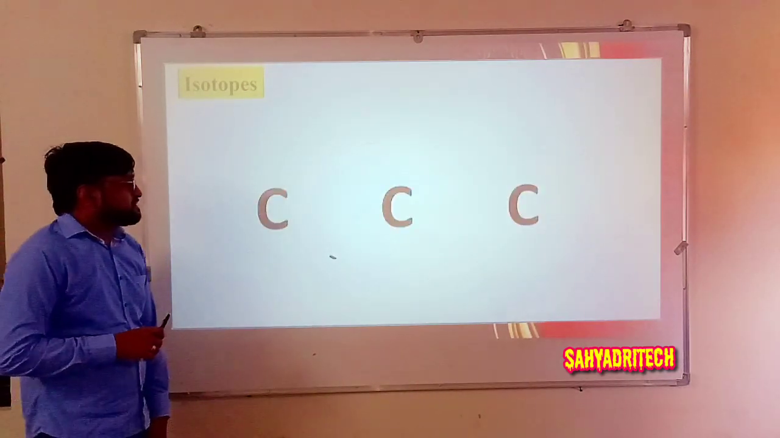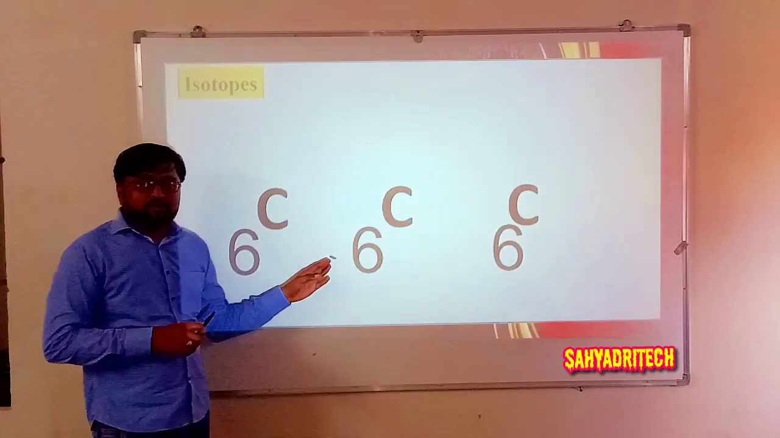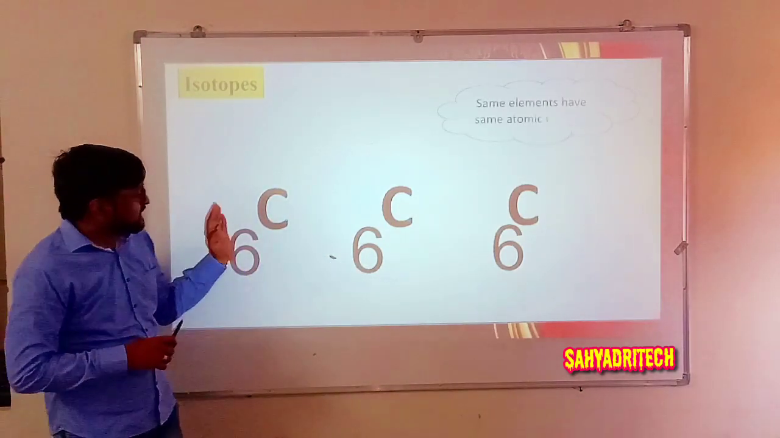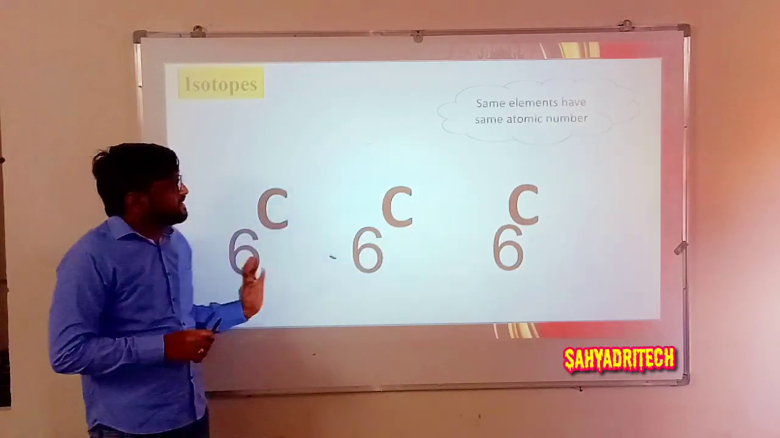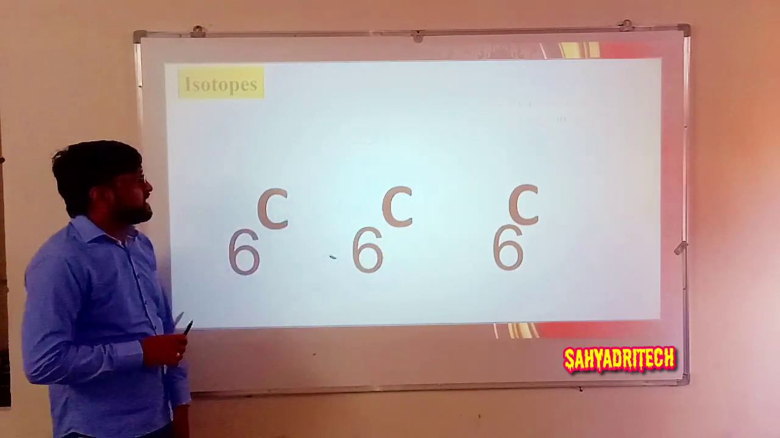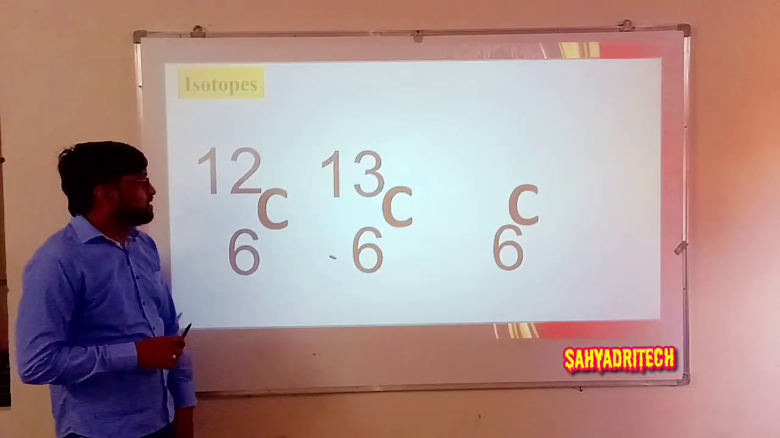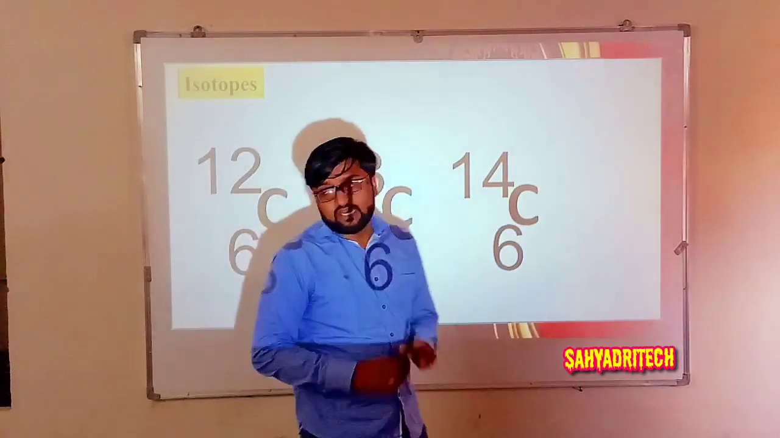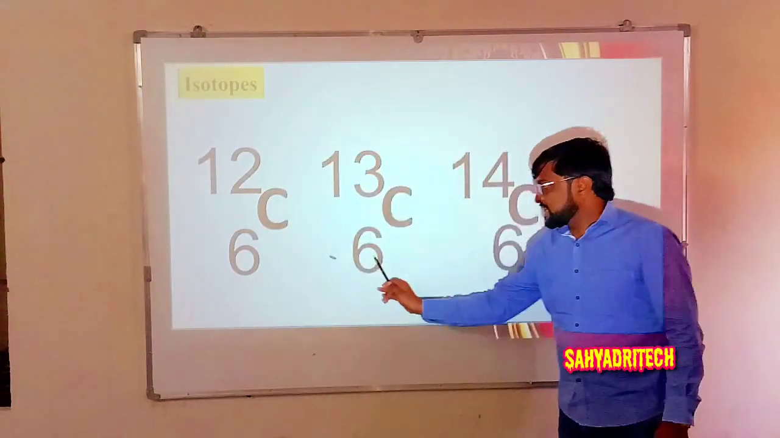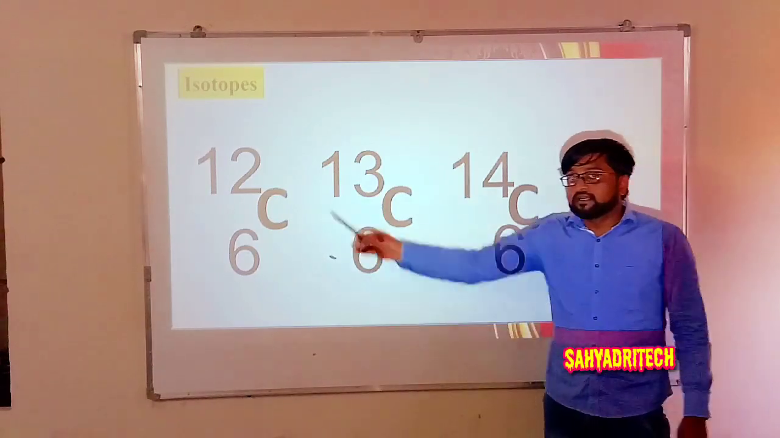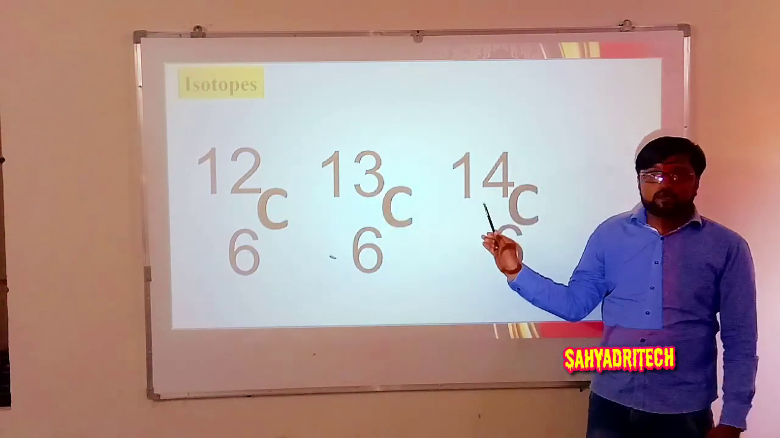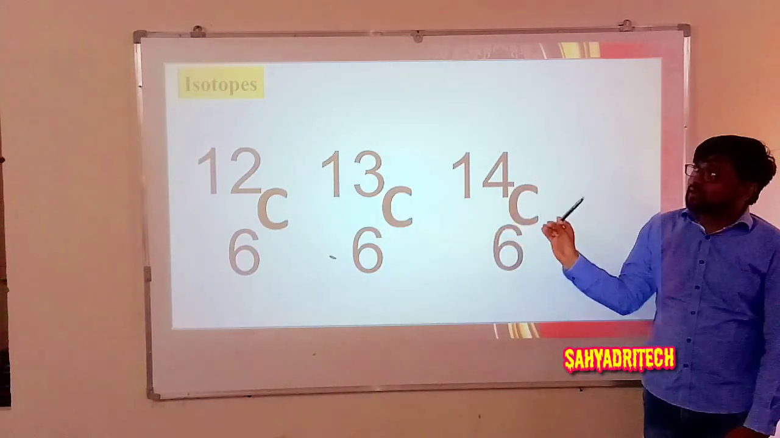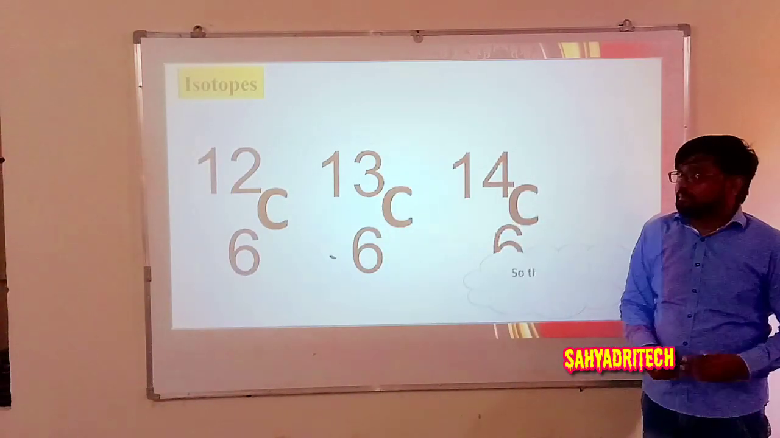Regarding carbon, the atomic number is 6, and when you look at the mass numbers, 12, 13, and 14, these are again atoms of the same element having the same atomic number but different mass numbers. So these are also called isotopes of carbon.